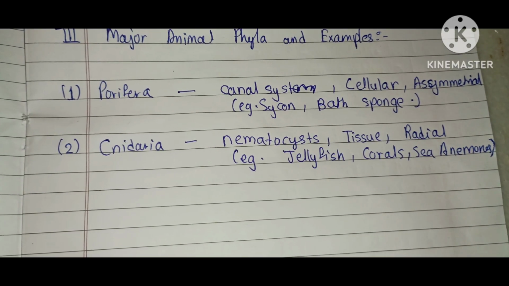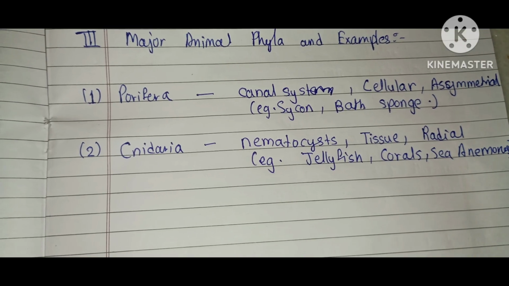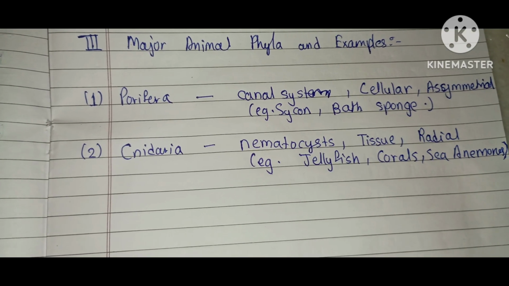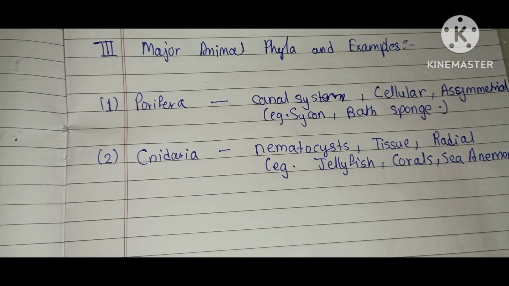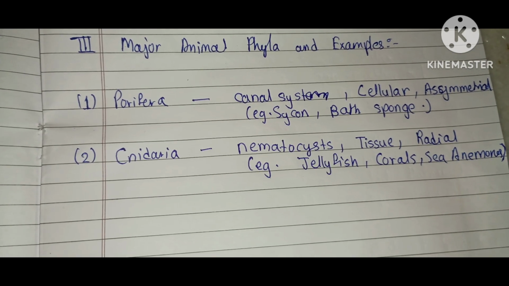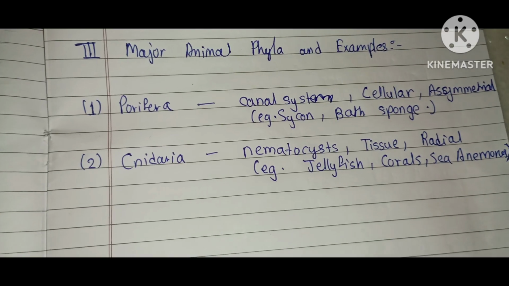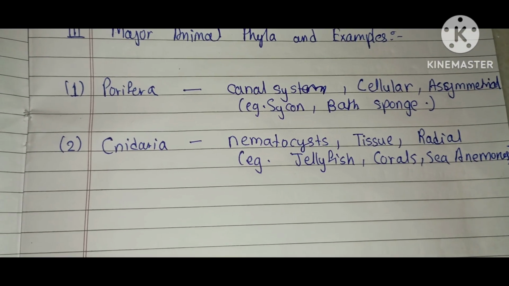They possess specialized stinging cells called nematocytes, also known as cnidocytes, have a central gastrovascular cavity, and are diploblastic. They are at tissue level and have radial symmetry, and the examples are jellyfish, corals and sea anemones.